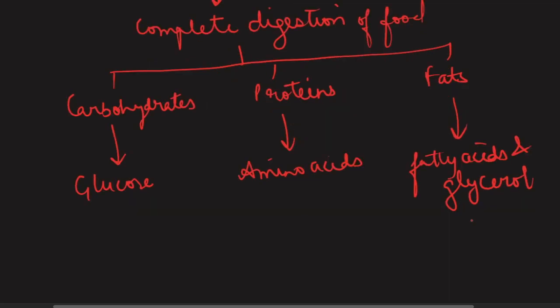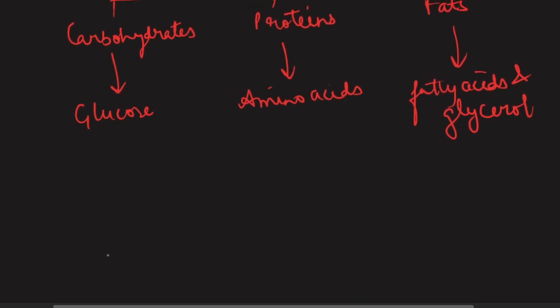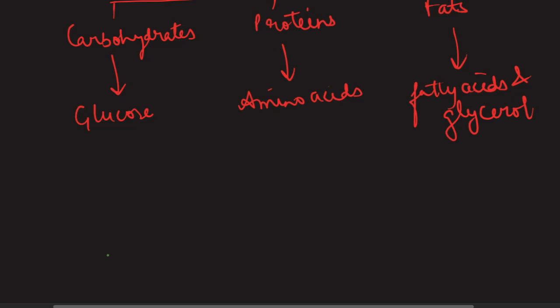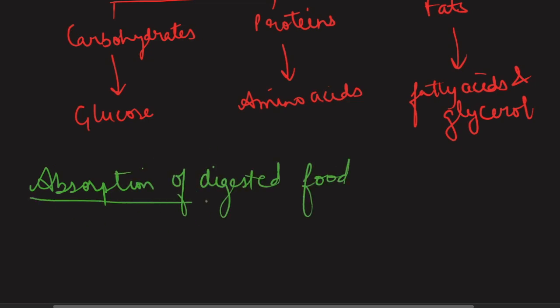So after all the food is digested, now this digested food needs to be absorbed from the small intestine. Now let's talk about the adaptation for absorption. So we will move to the topic of absorption of digested food. As an organ which is a prime location for the absorption of digested food, the small intestine contains special advantages or structures there.